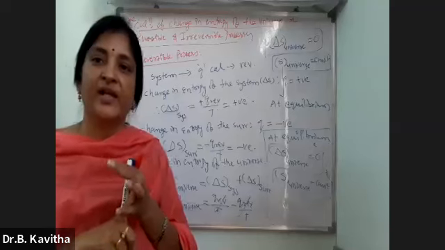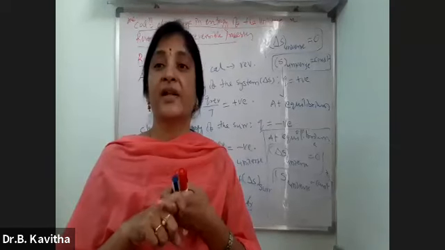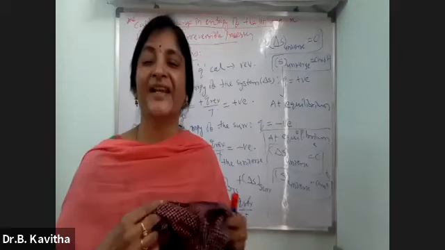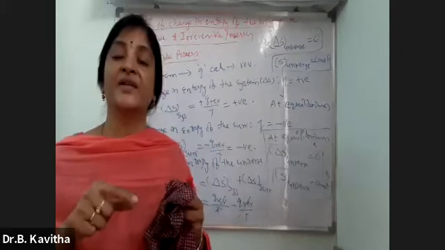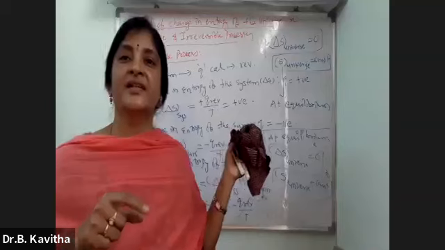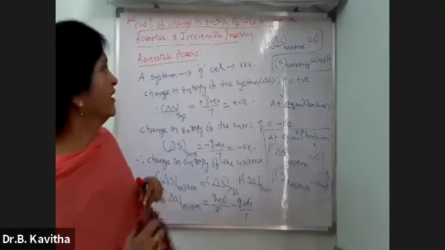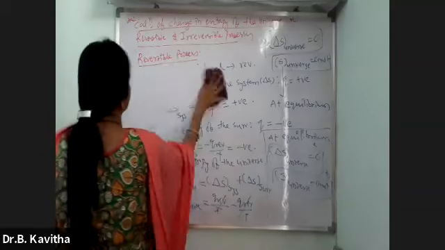And in the spontaneous process also we will calculate the change in entropy. Now we are going to calculate the change in entropy of the universe in the irreversible process, and simultaneously we will calculate the same thing in the spontaneous process.